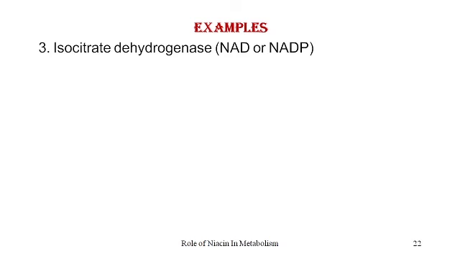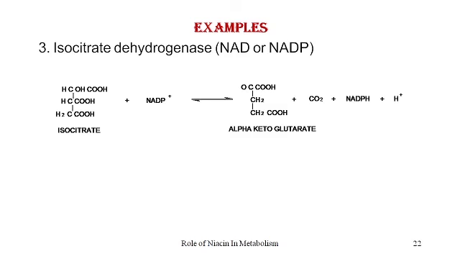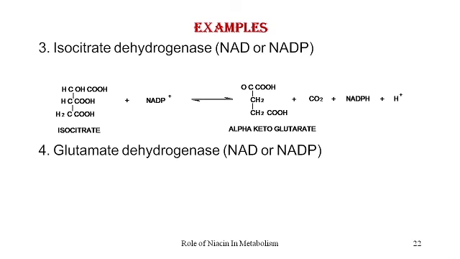The third example is isocitrate dehydrogenase, which converts isocitrate to alpha ketoglutarate. Here also the hydrogen atoms from carbon atom 1 are removed and passed on to NADP plus to convert it to the reduced form NADPH plus H plus.